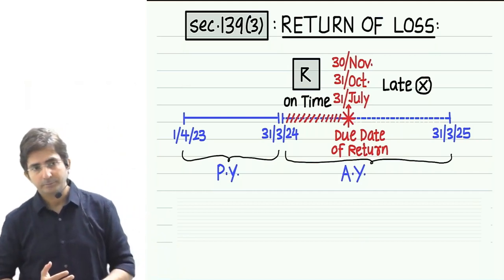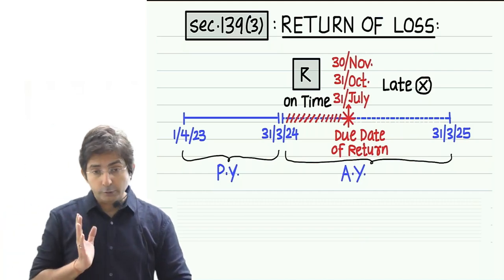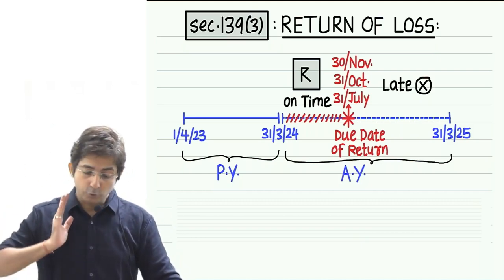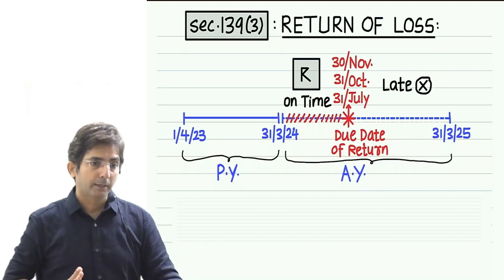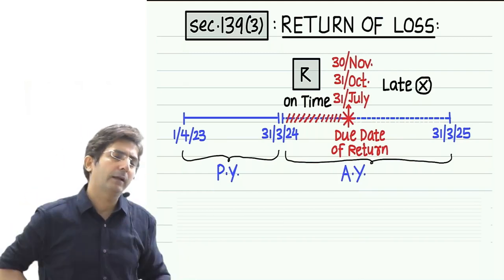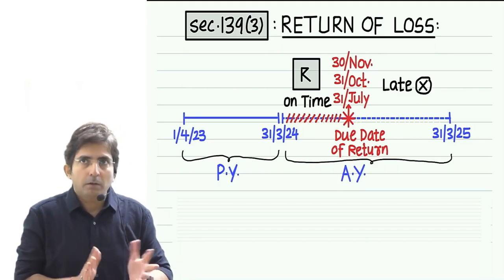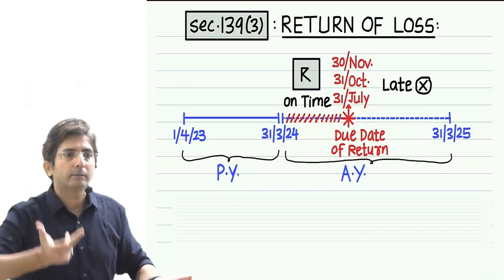Why? Why is the law so particular that return should be timely, late not allowed? What will happen if I file late? See, law will not allow carry forward. But why is it affecting government?